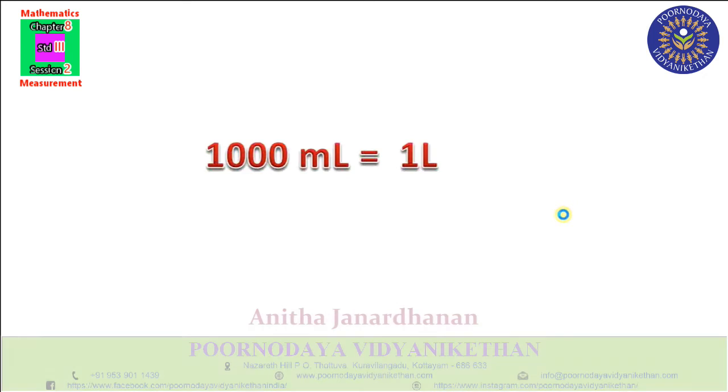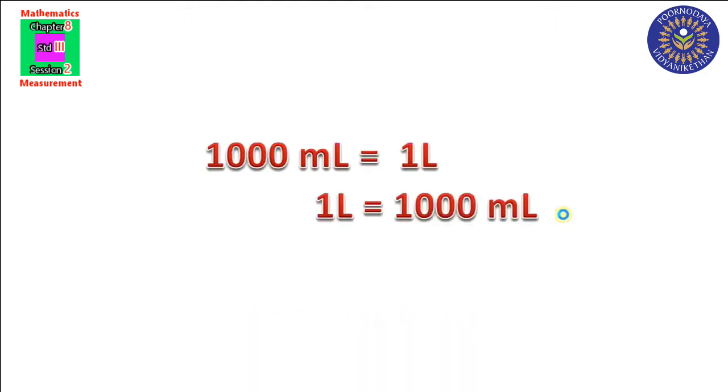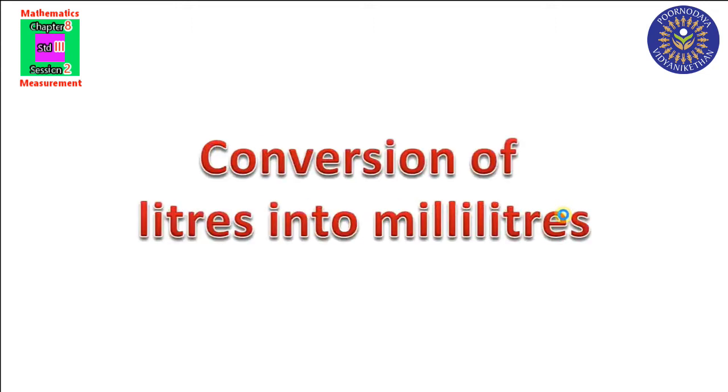You have to learn 1000 milliliter is equal to 1 liter. 1000 milliliter is equal to 1 liter. Also we can say 1 liter is equal to 1000 milliliter. 1 liter is equal to 1000 milliliter. Clear? Now we are going to do the conversion of liters into milliliters. Conversion of liters into milliliters. Listen carefully.